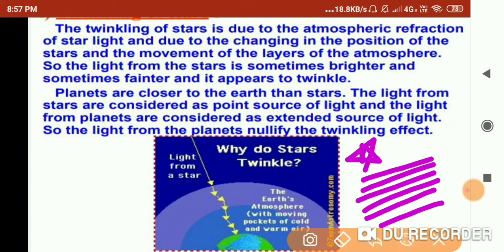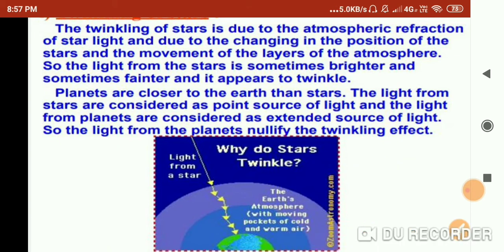There are different layers of atmosphere. So when the light from this star is coming, it has to go through different refractions, right? Our line of sight is straight, we see the object along a straight line. When the star is within the line of sight, it is visible and appears bright.